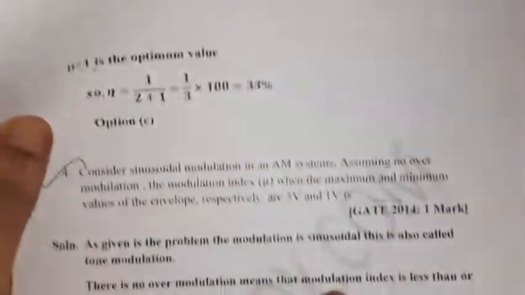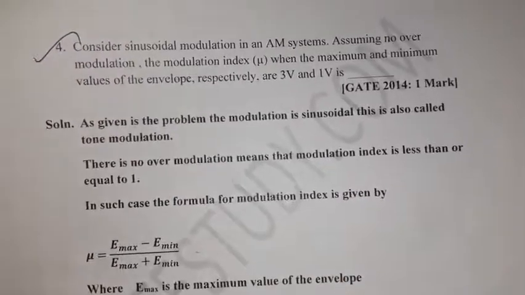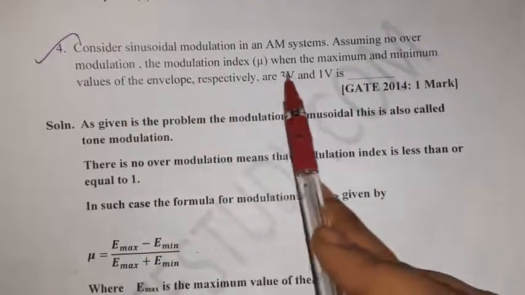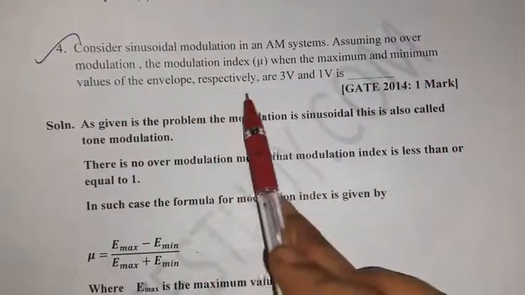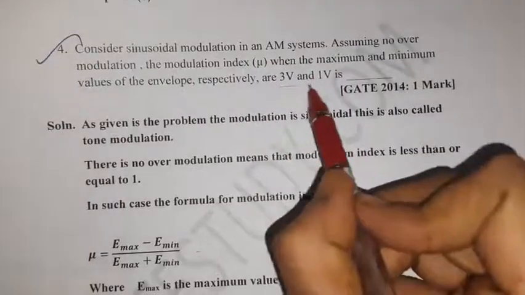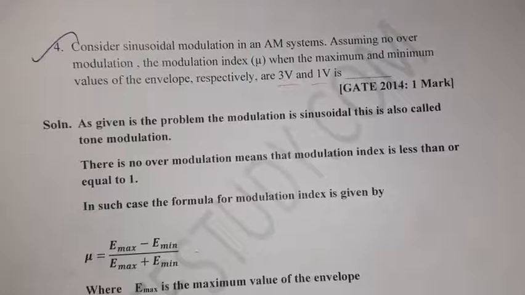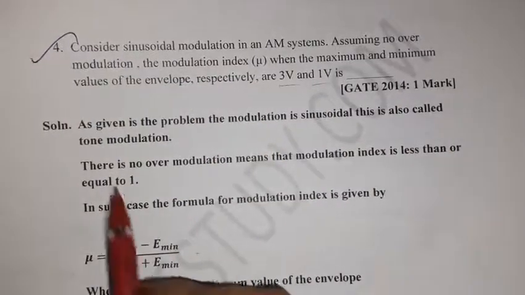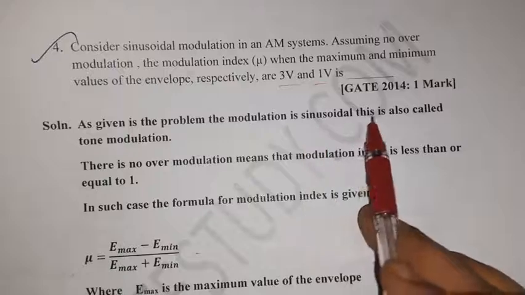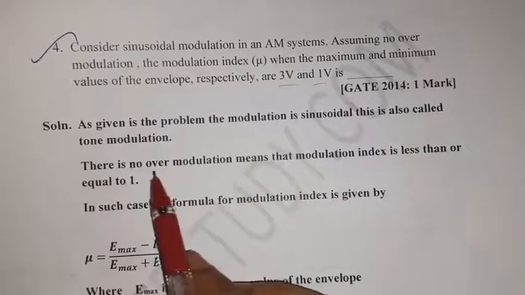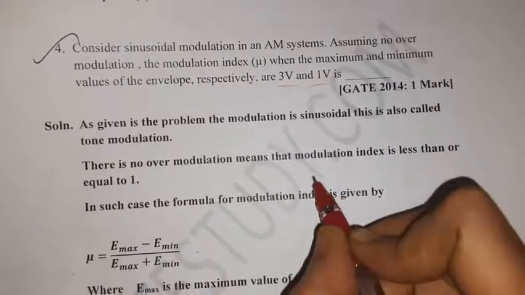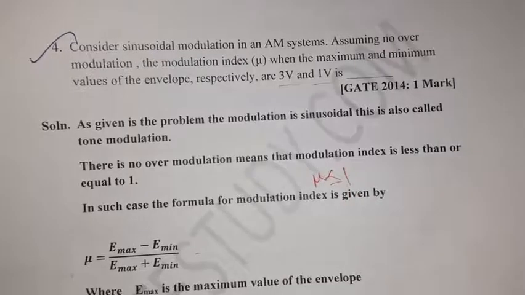Okay, next question. Consider sinusoidal modulation in an AM system assuming no over modulation. Find the modulation index mu when the maximum and minimum values of the envelope respectively are 3 volt and 1 volt. So what we need to find out is the modulation index, assuming no over modulation. As given in the problem, the modulation is sinusoidal, this is called tone modulation. No over modulation means that the modulation index is less than or equal to 1. Mu should be less than or equal to 1 for no over modulation.